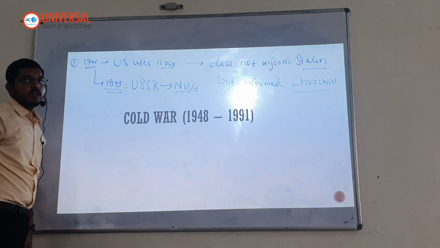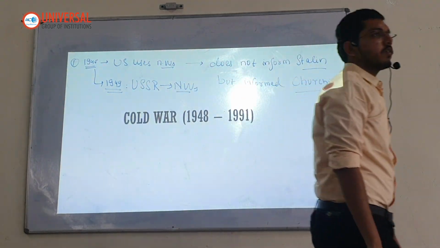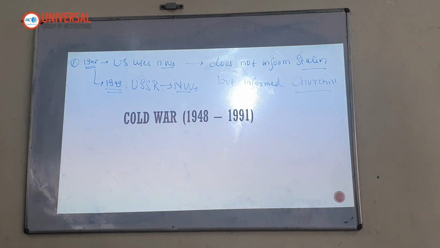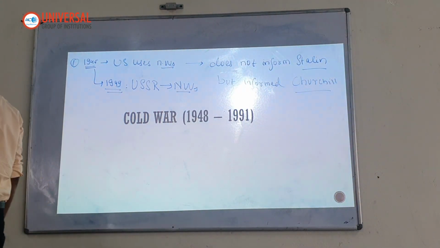Two largest economies in the world, two largest militaries in the world, both nuclear weapon states. This makes United States very nervous. Okay?